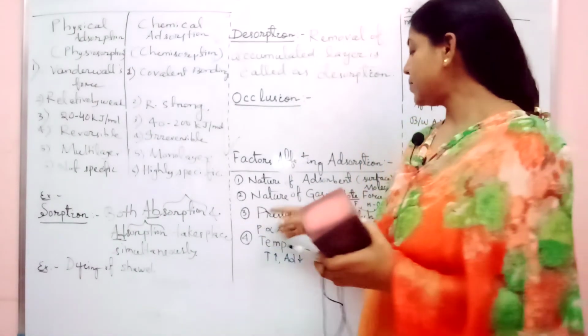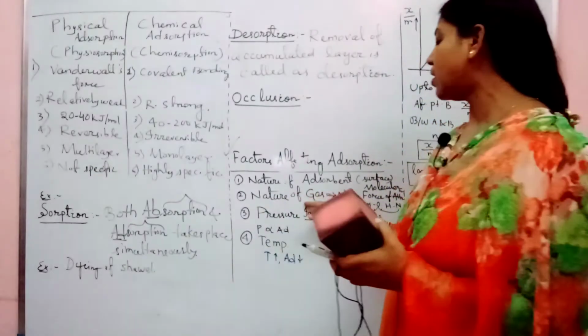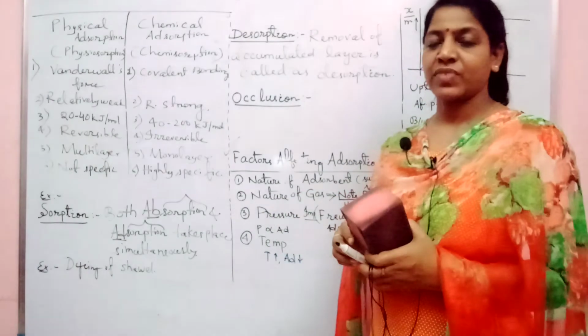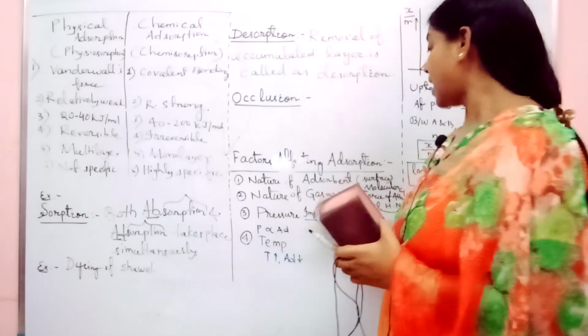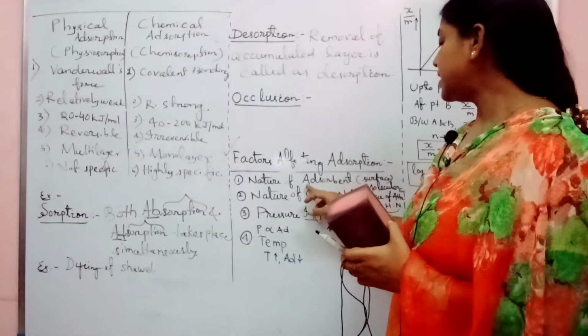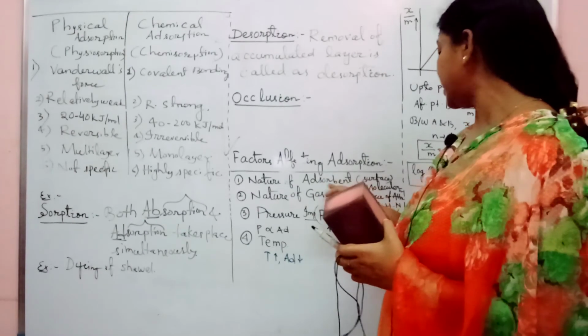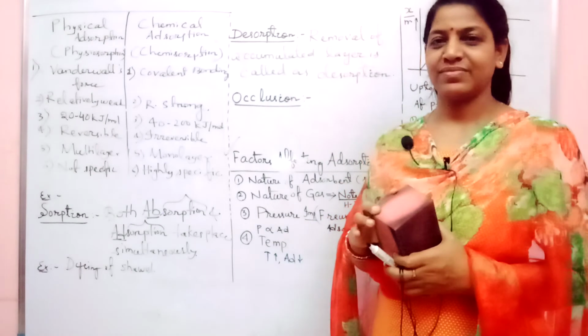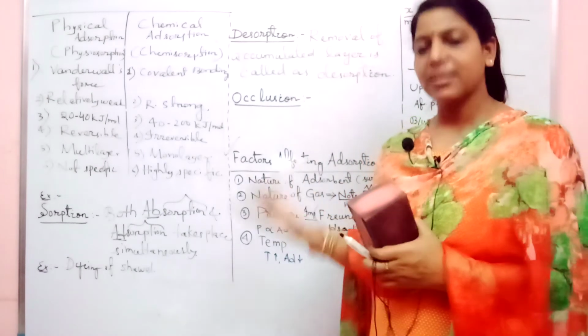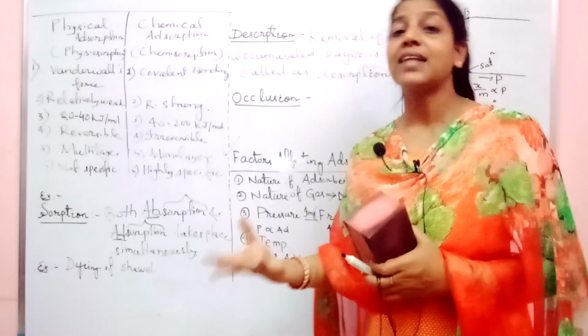Fine. Similarly, second is nature of adsorbate. The adsorbate we are using is basically gas. One more important thing is, this adsorbent when you are taking, it basically depends on surface area. The higher the surface area, the higher the adsorption.